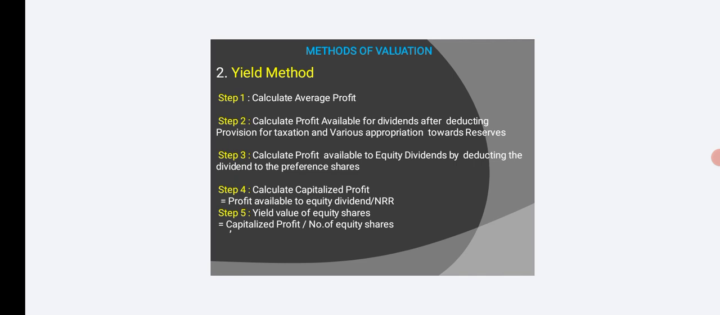Number two, yield method. To calculate the value per share under the yield method, we follow these steps. Step one, calculate average profit. Step two, profit available to the shareholders. Step three, profit available to give dividend only to the equity shareholders. Step four, calculate capitalized profit. Step five, yield value of equity shares.